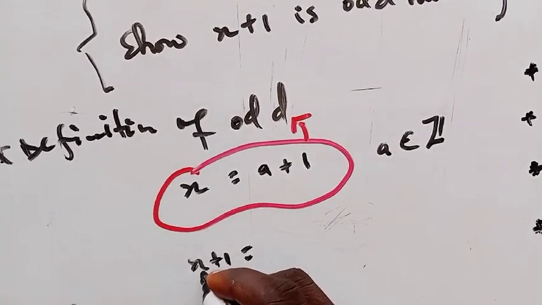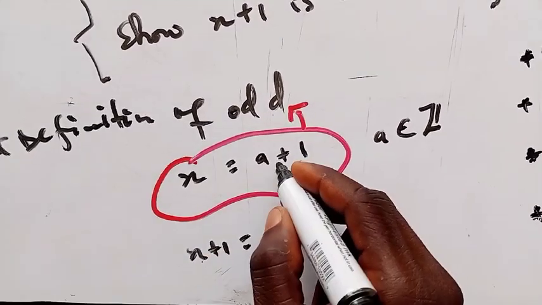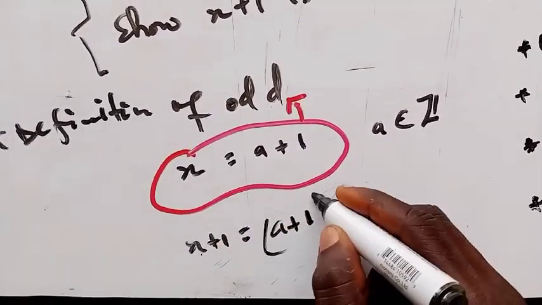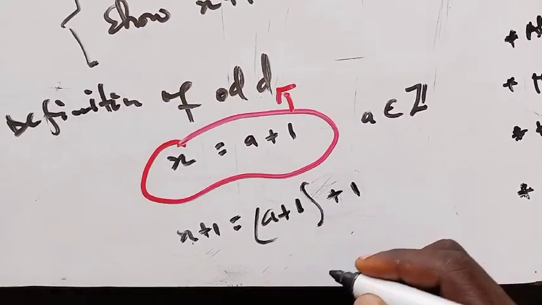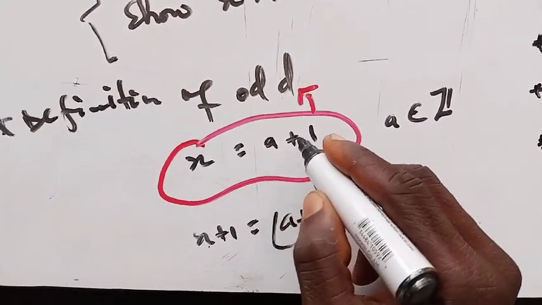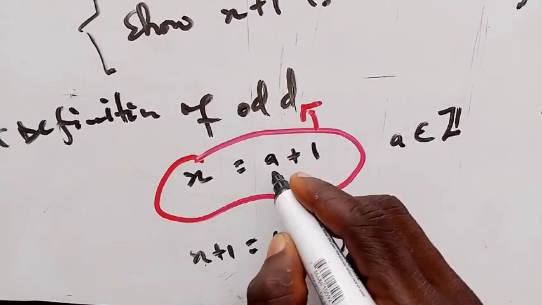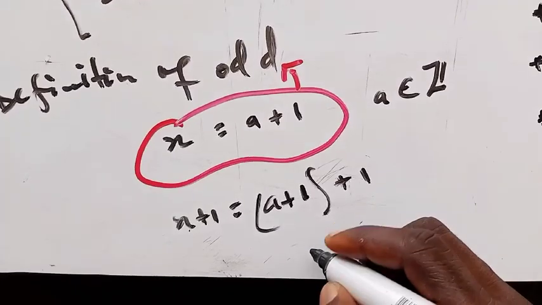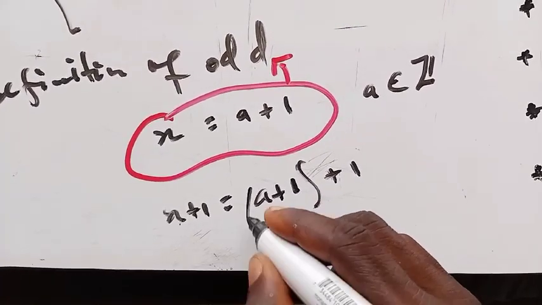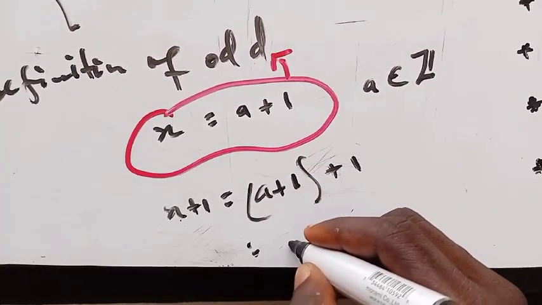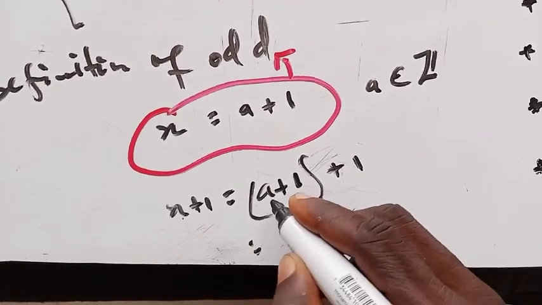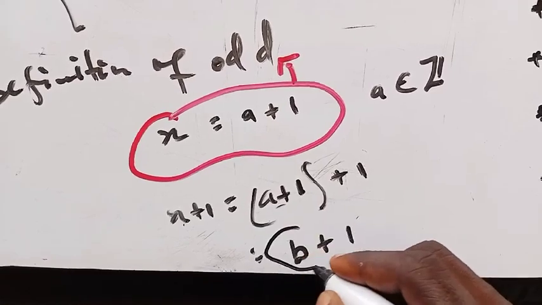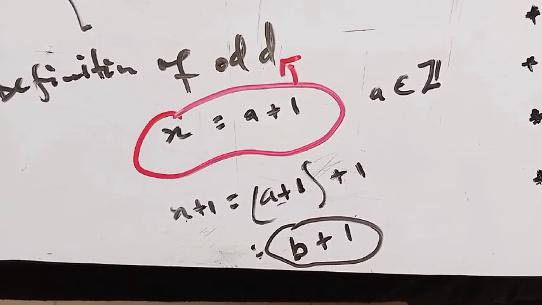So we know that this s here is like this, so that is going to be 2a plus 1, right? So just for the s, and then plus 1 here, s plus 1 here. Now we know the definition of all these, so it is going to be something plus 1. So that's something plus 1 here. What will happen if you replace everything here by b? We are going to replace everything here by b, right? So I will say that this s plus 1 also looks like what? An odd number. Is that okay?